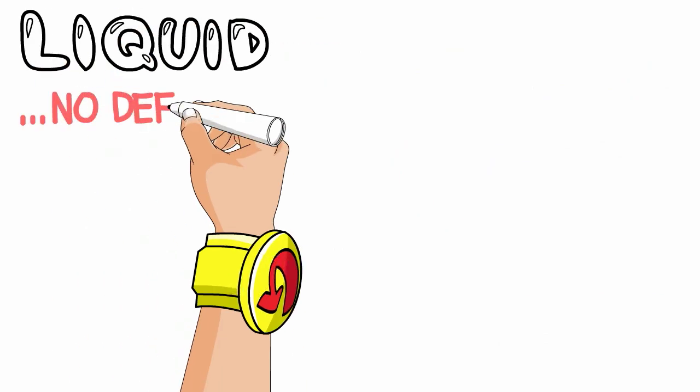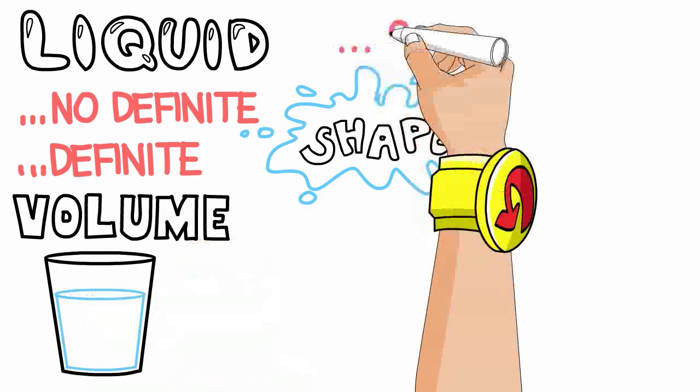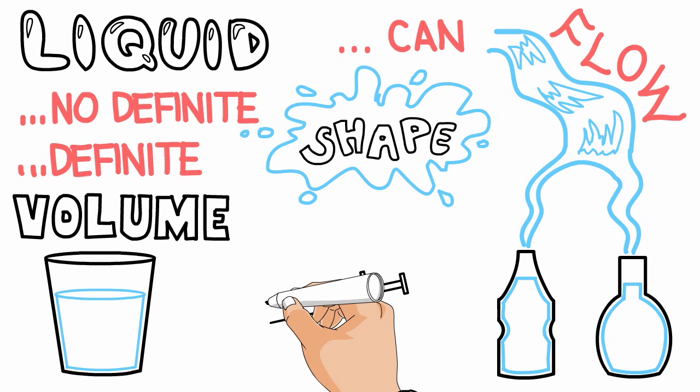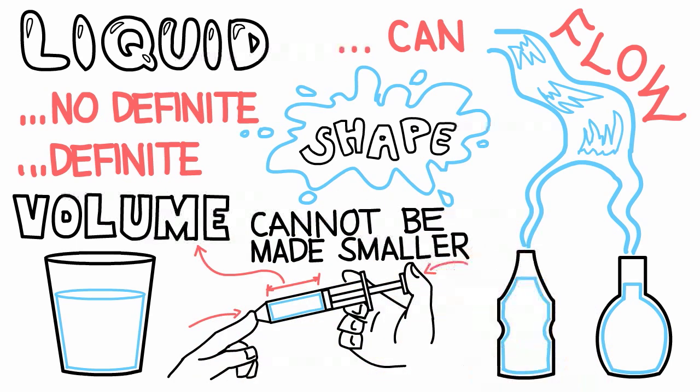A liquid has no definite shape. A liquid has a definite volume. A liquid can flow. A liquid takes on the shape of its container. A liquid cannot be compressed. This means that the volume of the liquid cannot be made smaller when it is squished.